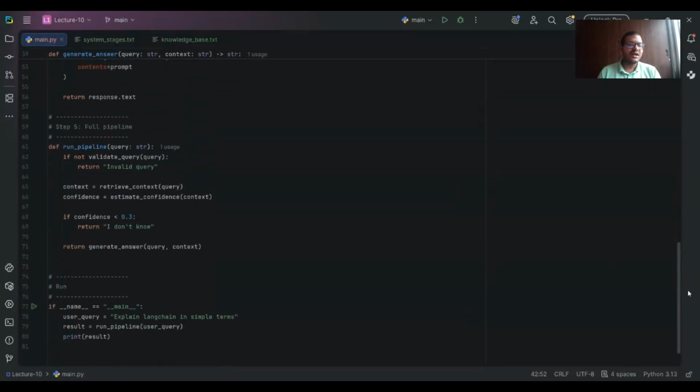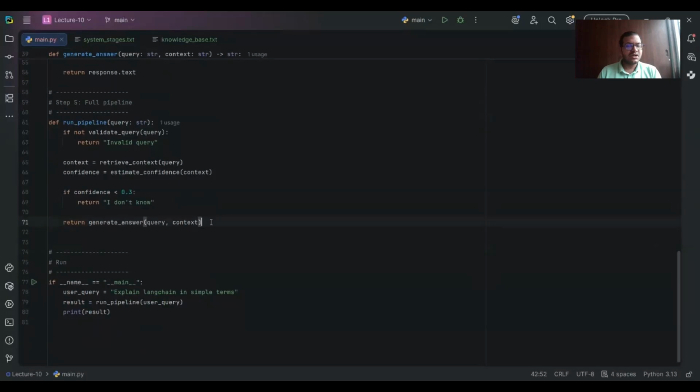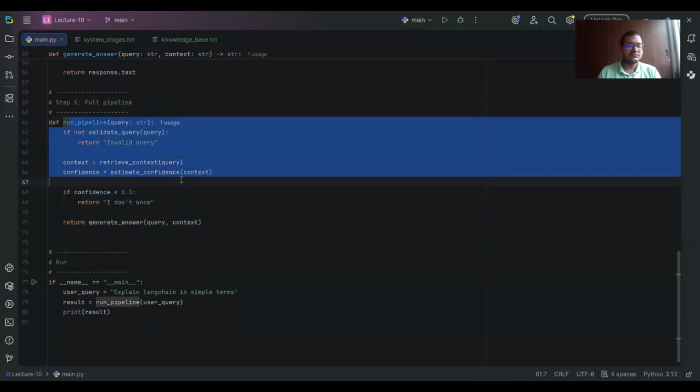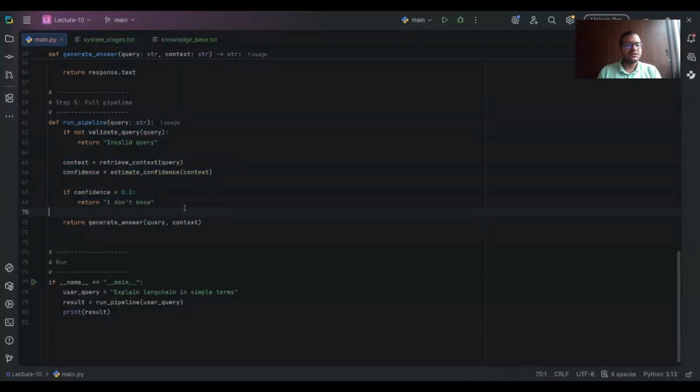Now we have the full pipeline here. So I have wired everything. Now this makes a system. This single conditional is preventing hallucinations. Most demos don't have it. Production systems must have it.